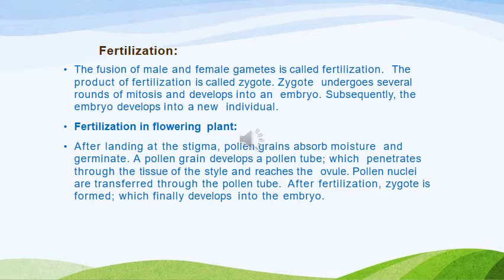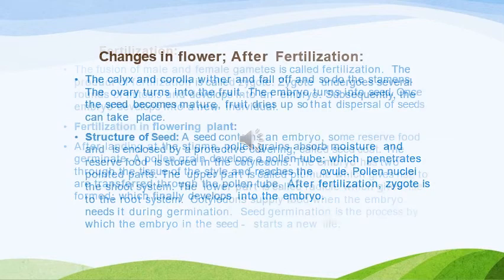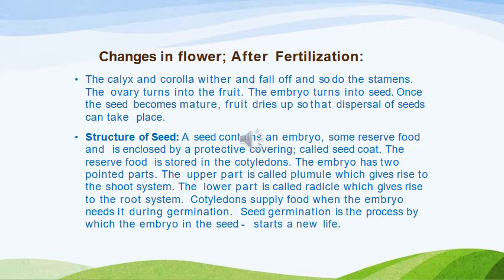Pollen nuclei, as you know, how many? Two are transferred through the pollen tube. After fertilization, zygote is formed which finally develops into the embryo. As you know, double fertilization takes place. One is going to fuse with the polar nuclei, the other is going to fuse with the female germ cell. We have discussed this. Let us see now what will happen after fertilization.